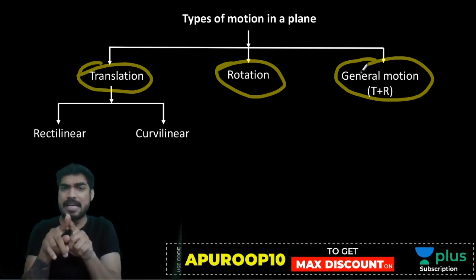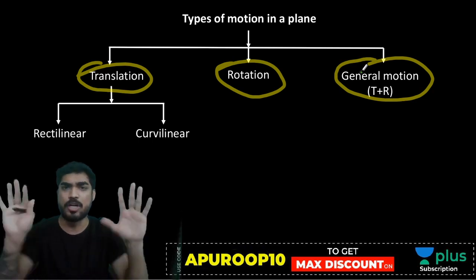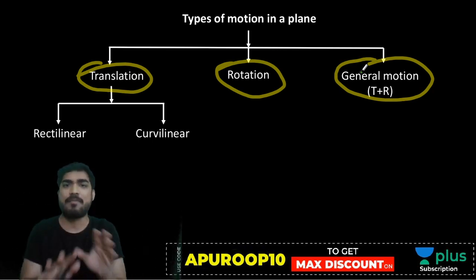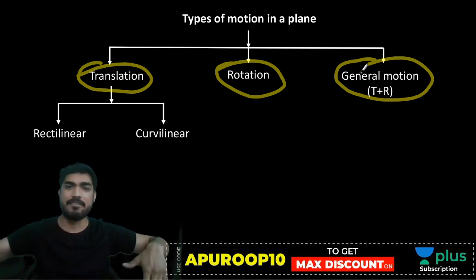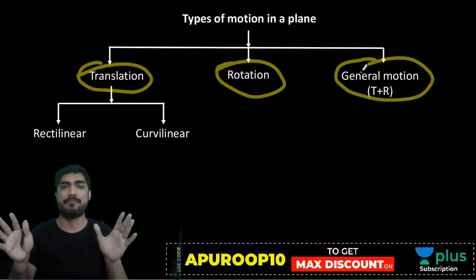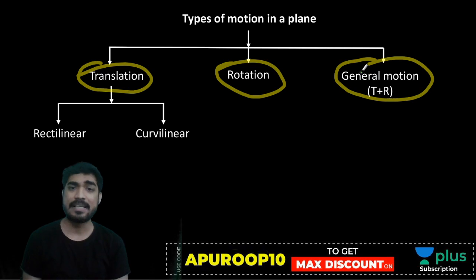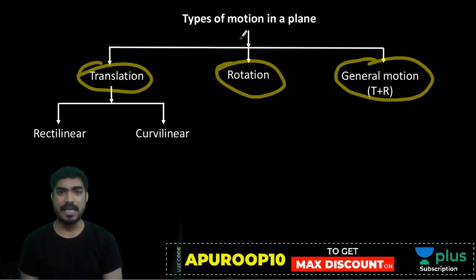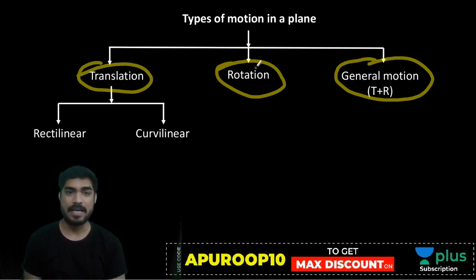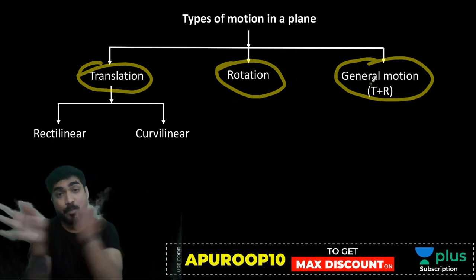I will give example of all these motions, so don't worry about it. Right now I am only giving you overview. Now we will get into detail. I will give you example of general motion, translation, rotation. So understand the overview first. We can divide motion in plane into three parts: translation, rotation, and translation plus rotation, both.